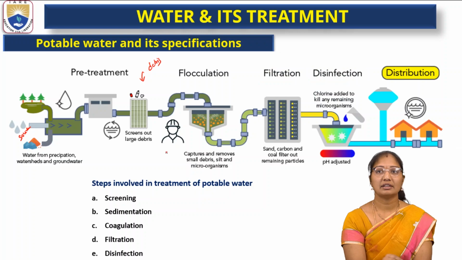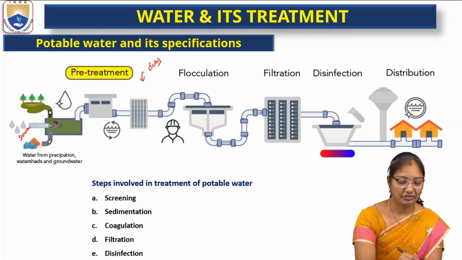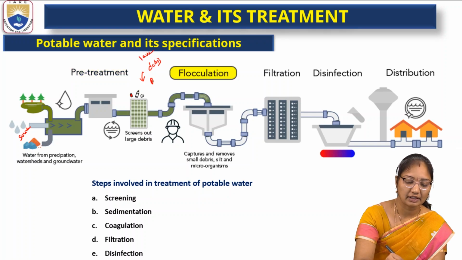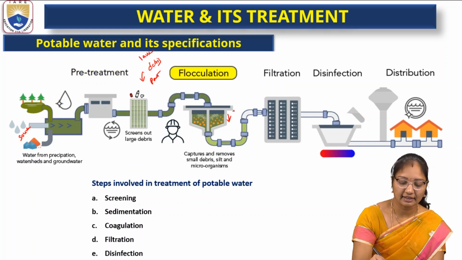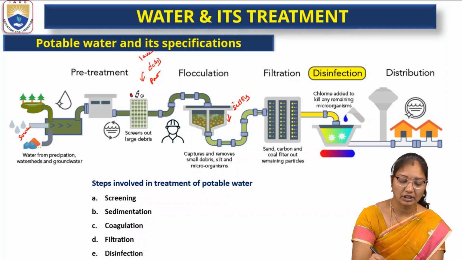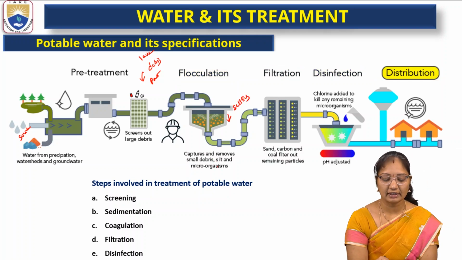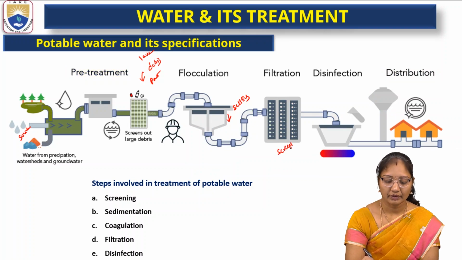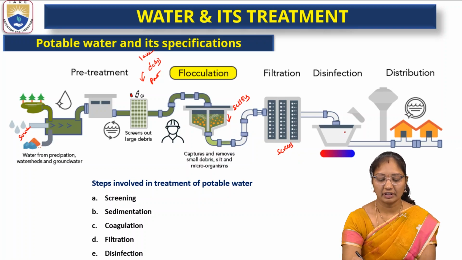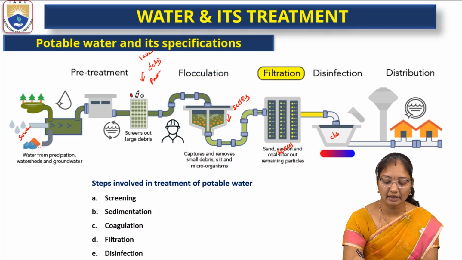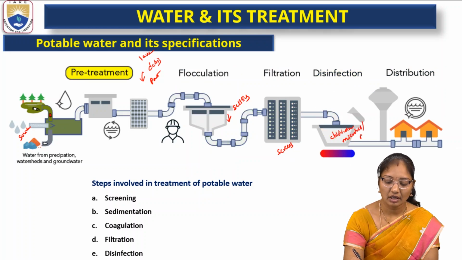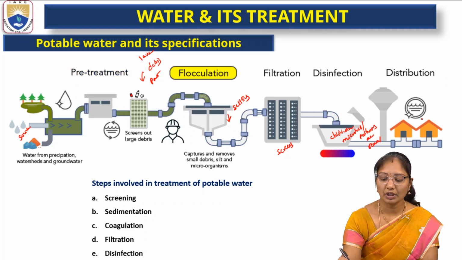If we see here, it clearly shows. The first step is the removal of large debris particles. Then settling. Flocculation is settling and removing small debris, silt and microorganisms. Again filtration through screens. Then disinfection, which is nothing but the chlorination process where microbes or pathogens are removed. Then to the house supply.